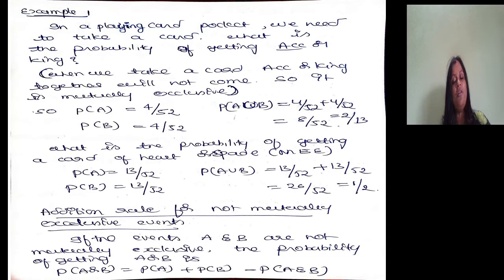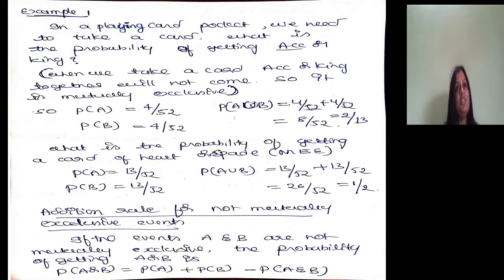Probability of A is 13 by 52 because there are 13 cards having the shape of spade, and 13 cards having the shape of heart. So probability of B is also 13 by 52. So probability of A union B is equal to 13 by 52 plus 13 by 52, which is 26 by 52. When we simplify it, it will become 1 by 2.